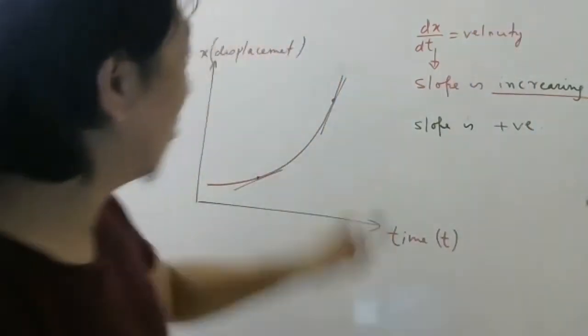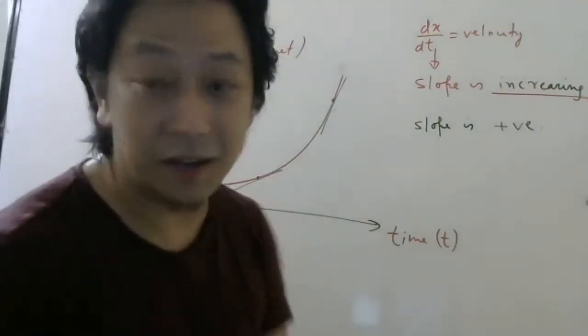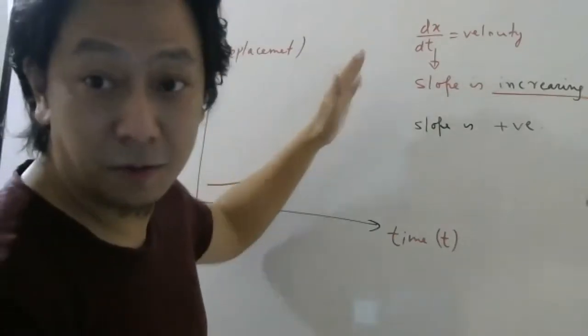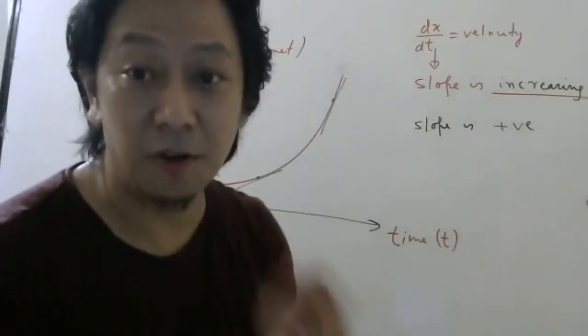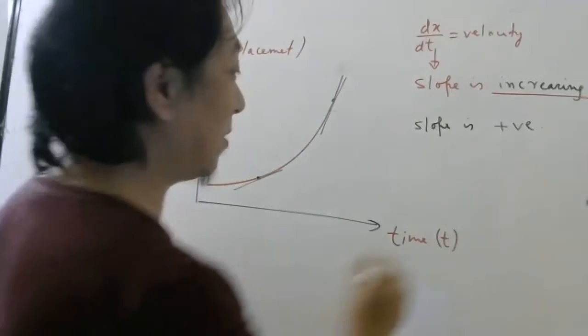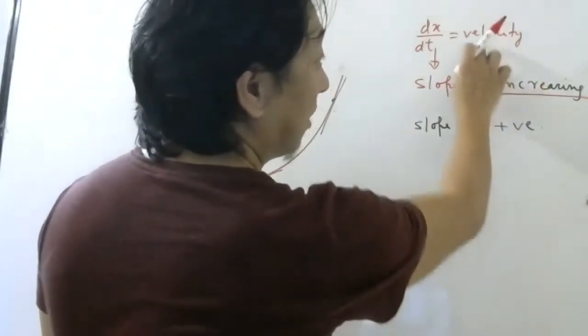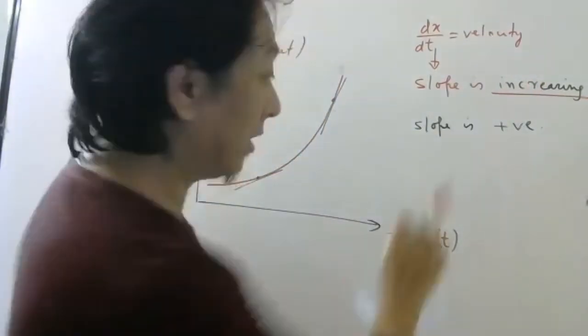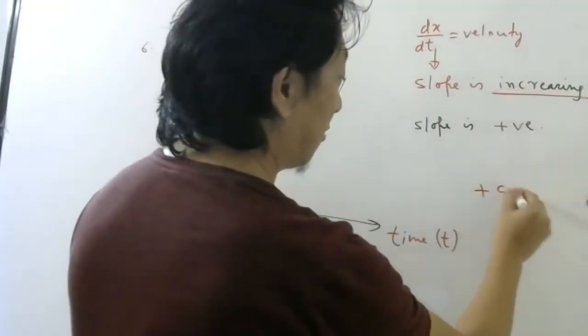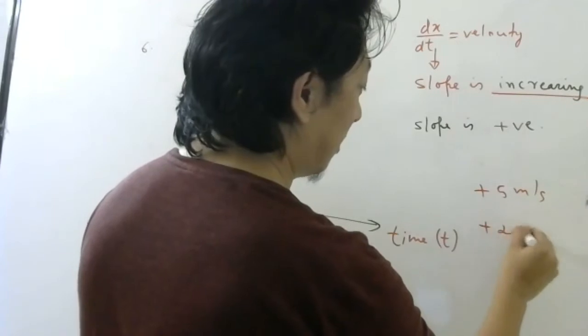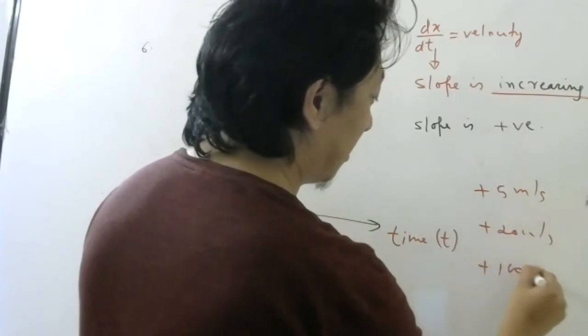So what did you learn? If somebody shows you a graph like this for the displacement time graph of a car, it means the car is moving and the slope is increasing, meaning velocity is increasing, and it is positive, meaning plus 5 meter per second, plus 20 meter per second, plus 100 meter per second.